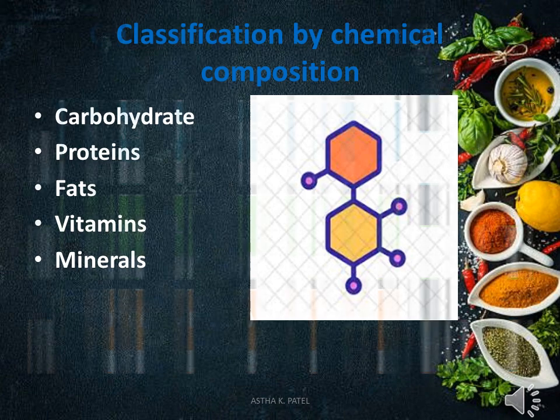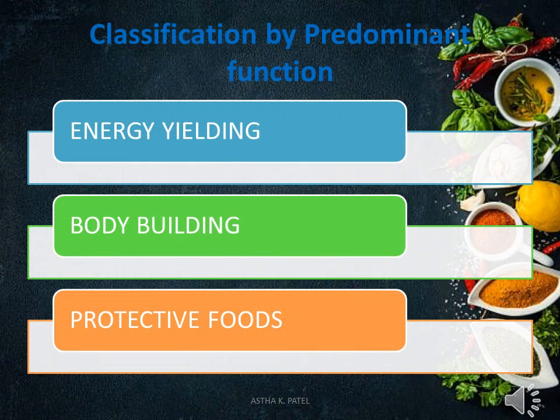The third classification is by the predominant functions. Based on the function of each nutrient, food can be classified into three types: the energy yielding foods, body building foods and the protective or regulatory foods. Energy yielding food, which means carbohydrate food, gives energy to us.